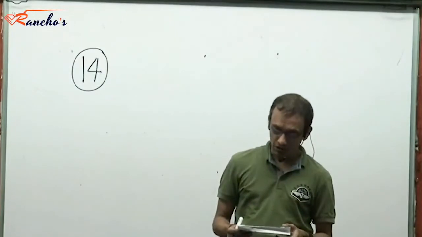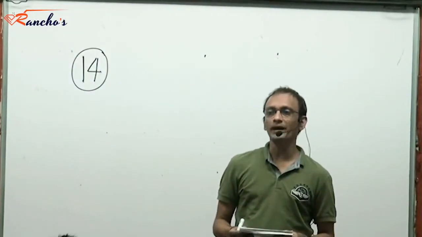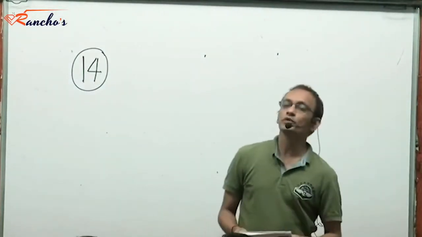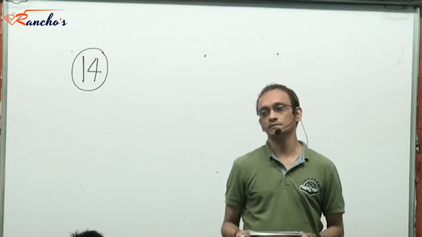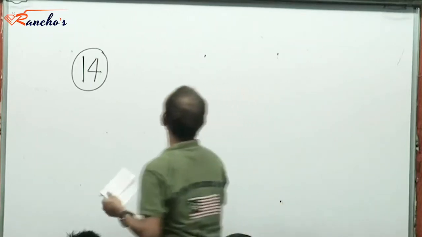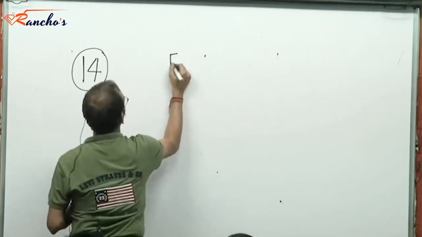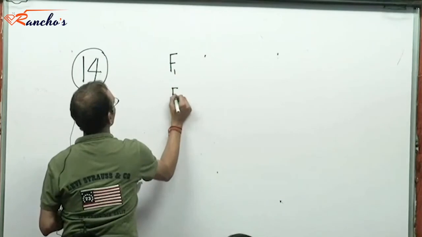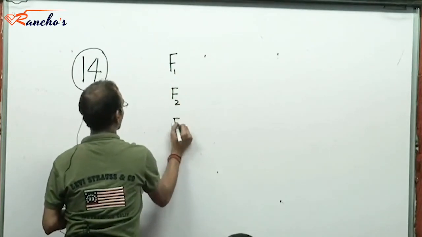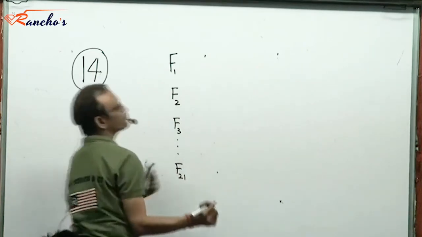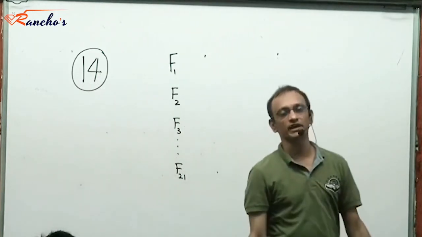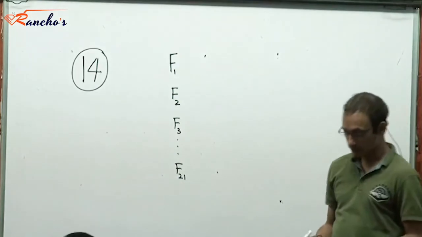The results of 21 football matches, right? So the next problem is about 21 football matches, designated F1, F2, F3, up to F21.